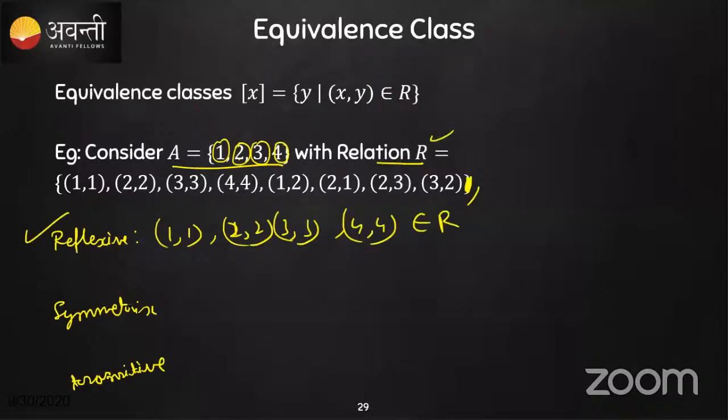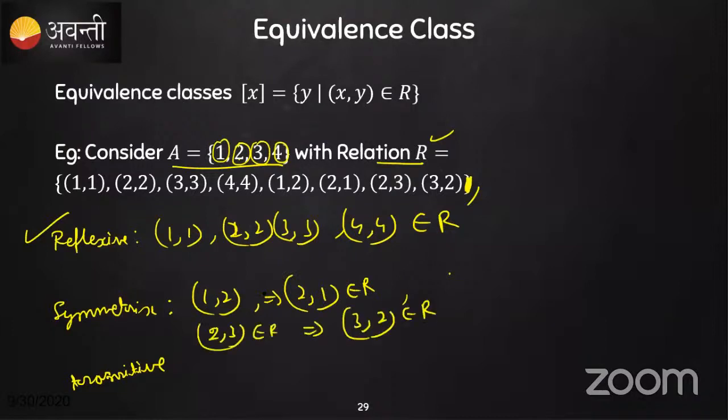What about symmetric? Is it symmetric? Yes, so it is symmetric. Because (1, 2) is present, this implies (2, 1) is also present and belongs to R. And if (2, 3) belongs to R, this implies (3, 2) also belongs to R. That is correct. So symmetric also satisfies. Is it transitive?